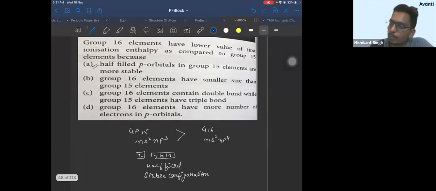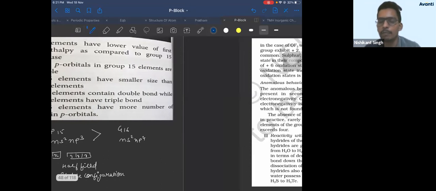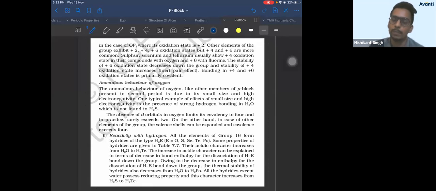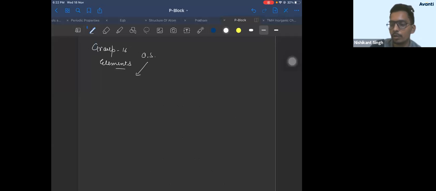Okay. Let's move to the next topic, that is the oxidation state and anomalous behavior of oxygen. Again, very, very important. So I had told oxygen can show -2 से +6. Okay. So group 16 elements का oxidation state, if I talk about it, they can show positive oxidation state also.